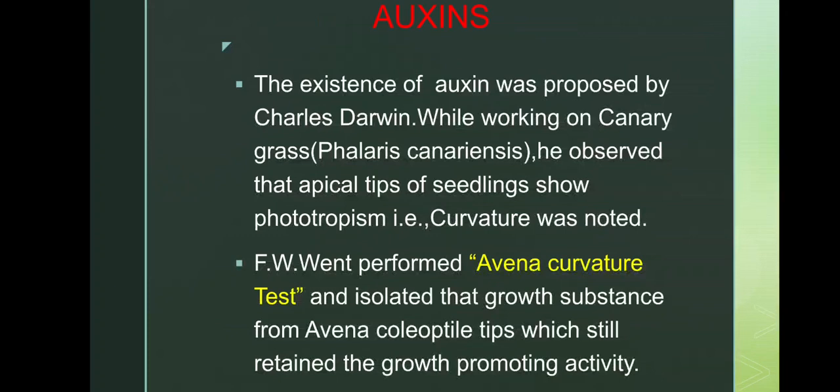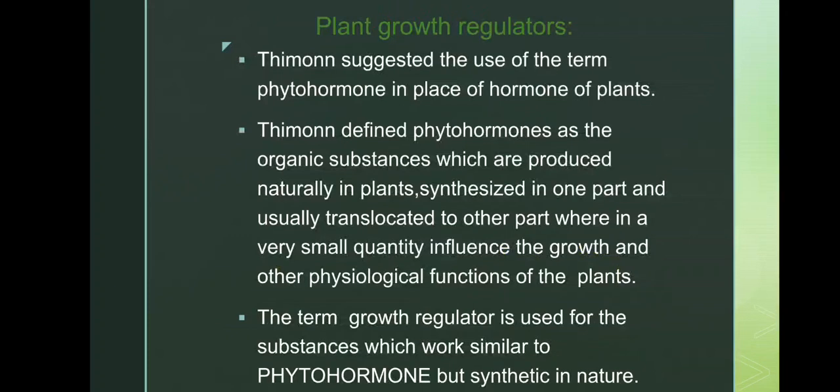There are mainly six plant growth regulators. The first are auxin, gibberellin, cytokinin, then brassinosteroid, which is a newly invented plant growth regulator, then abscisic acid, ABA, and ethylene. Abscisic acid and ethylene are called plant growth retardants because they retard growth. Auxin, gibberellin, cytokinin, and brassinosteroids are known as plant growth promoters.